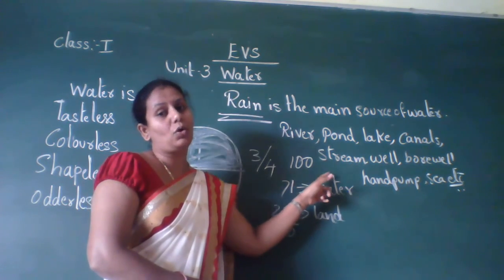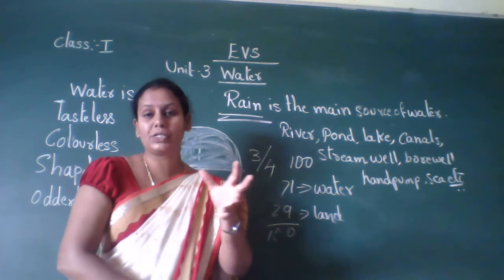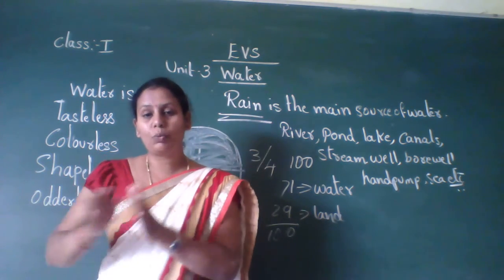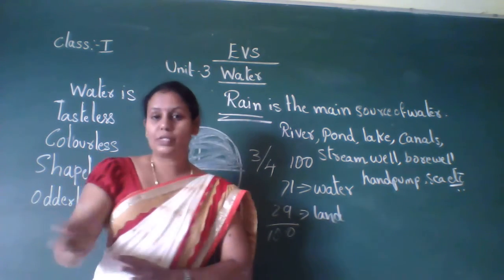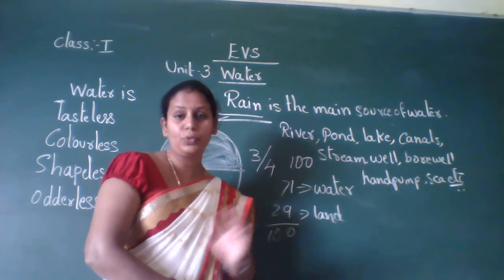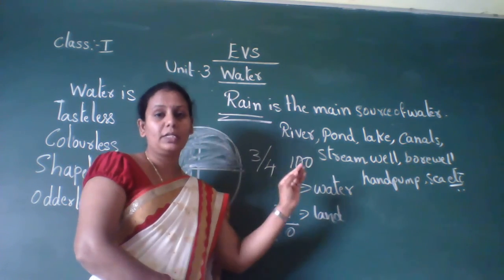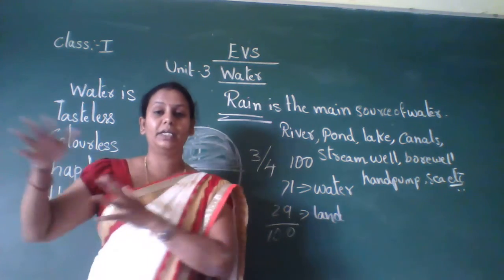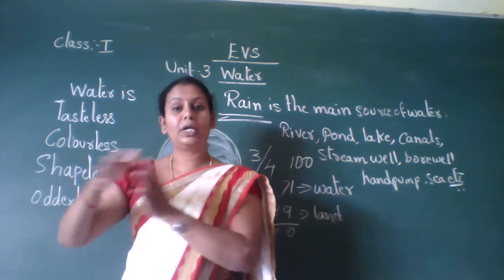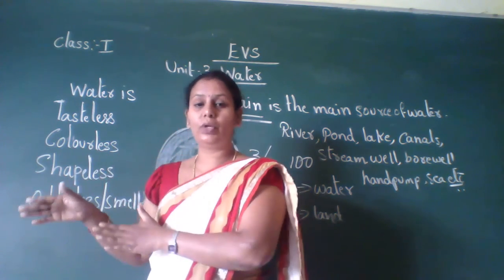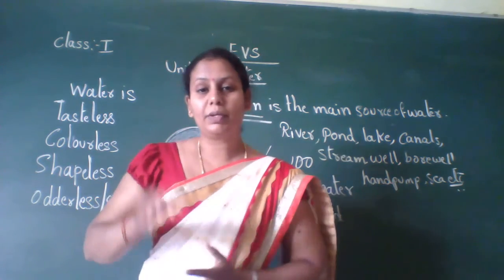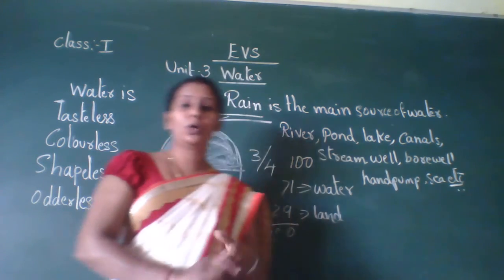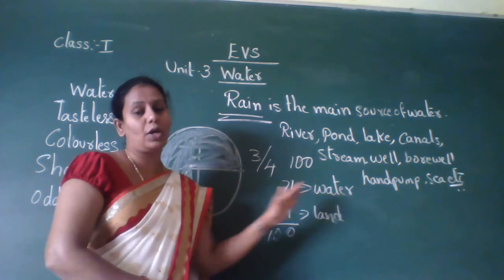Then through these water bodies, from the pipe connection, they will collect, they will clean the water and they will transfer it from the pipe to your taps. Understood? So from the river, canal or lake they take it, clean it, and then through pipes send it to your tank or your house tank. Okay, so this is the main point you have to know.